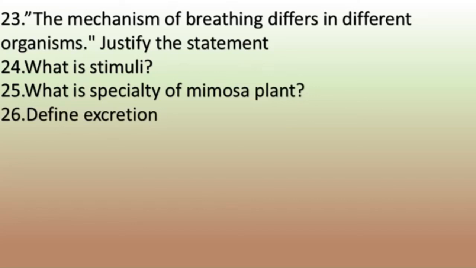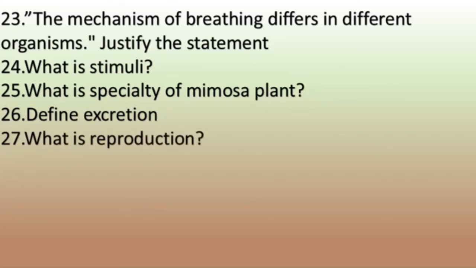Define excretion. Excretion is the process of getting rid of the waste present in the living organism's body. It's given on page number 90. What is reproduction? You may write like this: the living things produce more of their own kind through a process called reproduction. So reproduction is a process through which living organisms produce more of their own kind. It's given on page number 91.